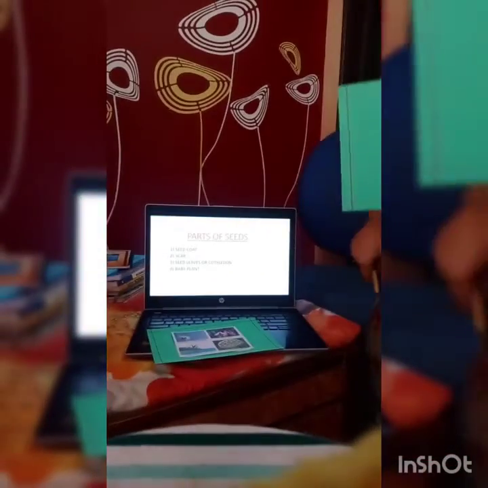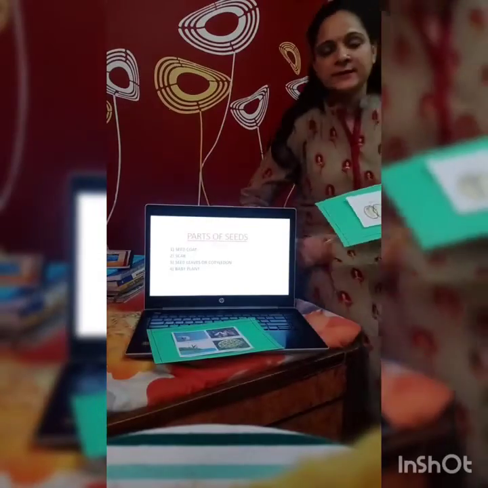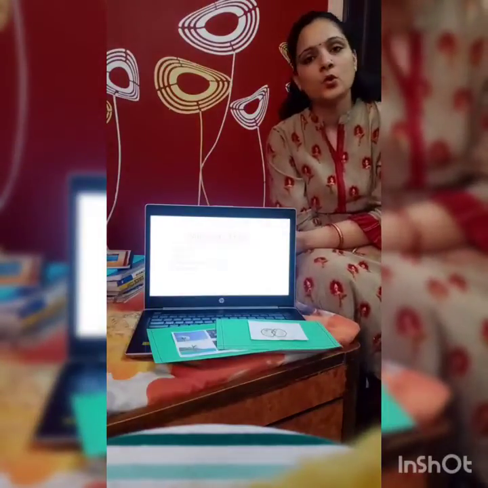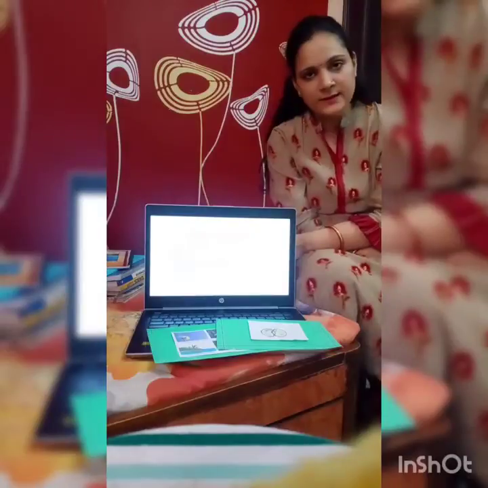Now let me tell you how seeds are divided into two categories on the basis of the presence of cotyledons. In some seeds, only one cotyledon is present, and in some seeds, two cotyledons are present. If a seed has only one cotyledon, then it is called a monocotyledon plant. Its examples are rice and wheat.